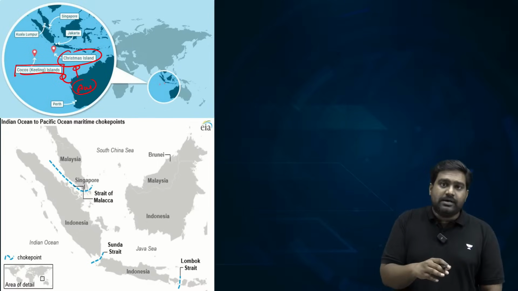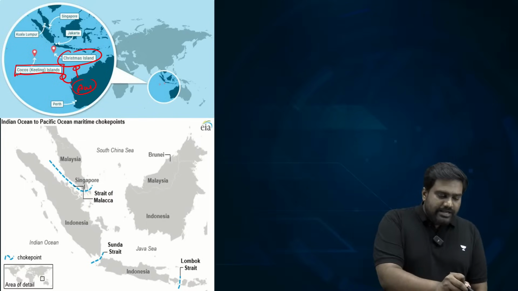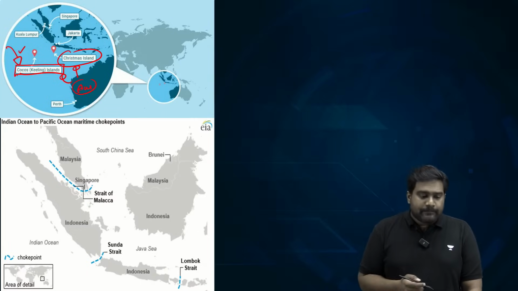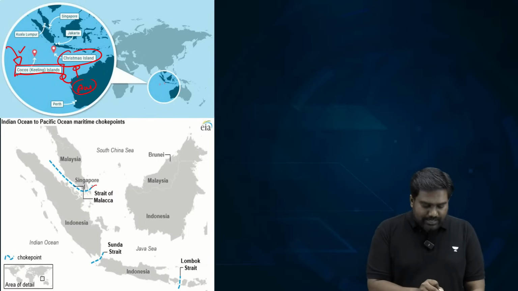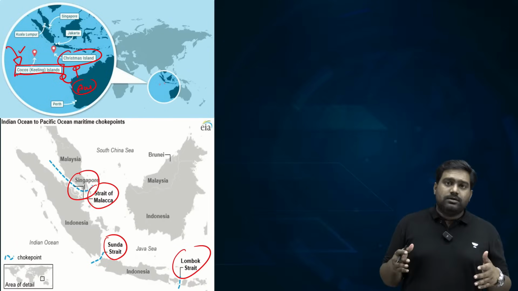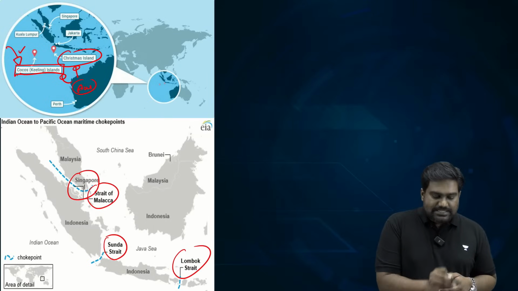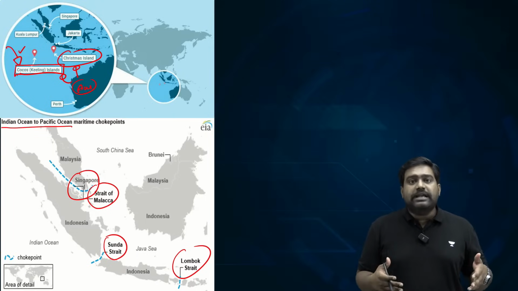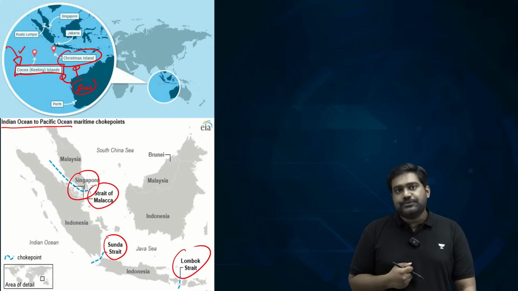Australia has military facilities over here, and since India and Australia share very good military relations, we are part of the Quad grouping as well. Indian forces have been given access recently to the Cocos military base, which is maintained by Australia. This will help India-Australia to safeguard the choke points like Malacca Strait near Singapore, the Sunda Strait and the Lombok Strait, which are all important maritime choke points that are crucial for connecting Indian Ocean with the Pacific. So by establishing the military presence here jointly with Australia, we can dominate these waters of the Indian Ocean and thereby control access as well to these maritime choke points.